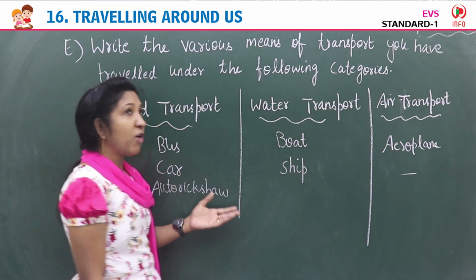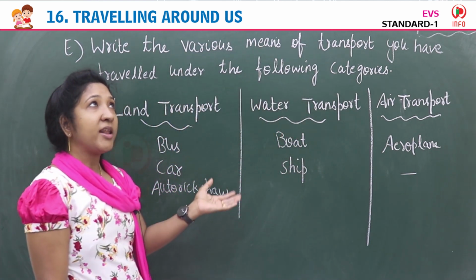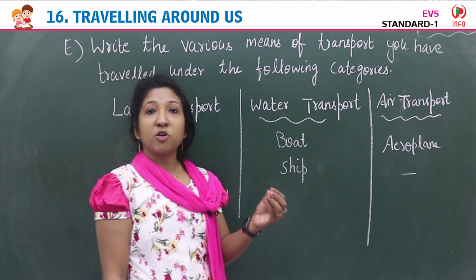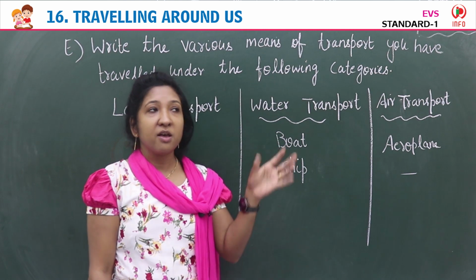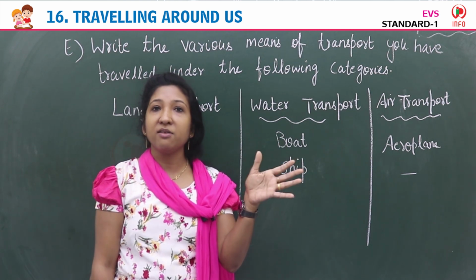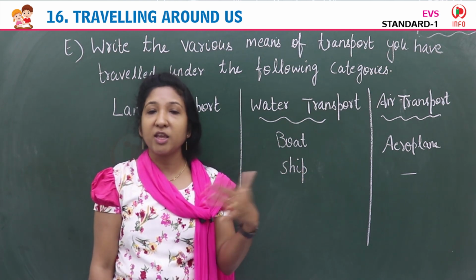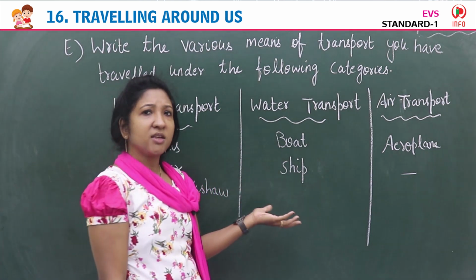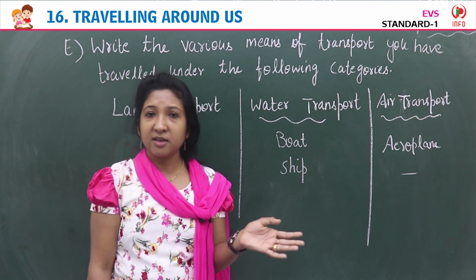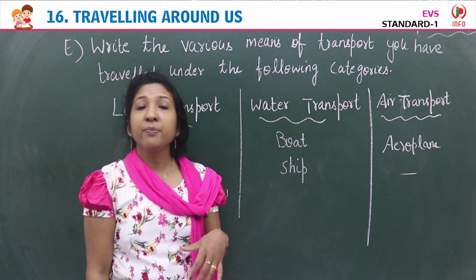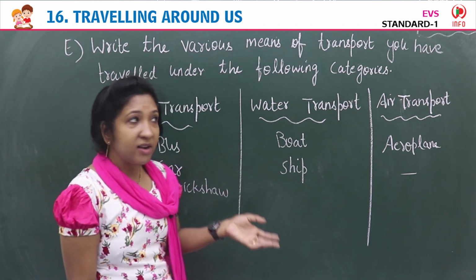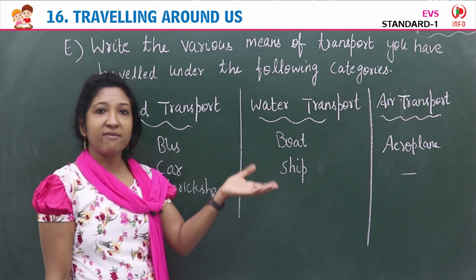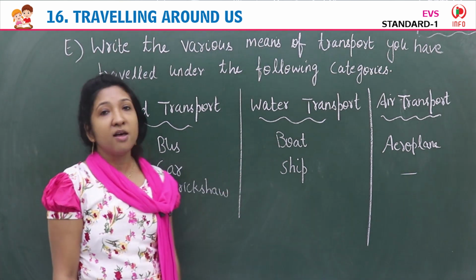Okay, so water transport, other than boat and ship, a small rowboat is there. Rowboat, which you can see in small villages and all, to cross the river they use that kind of boat. If you have travelled in that, you can write the name here, small boat. So like that, if you have travelled in any of the land, water, air transport, the names you can write.